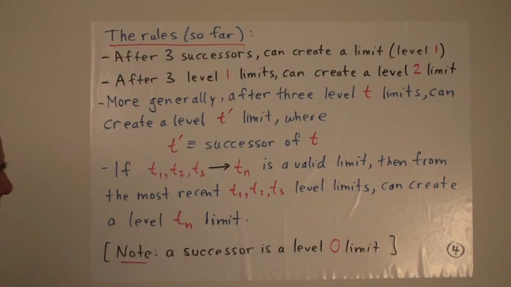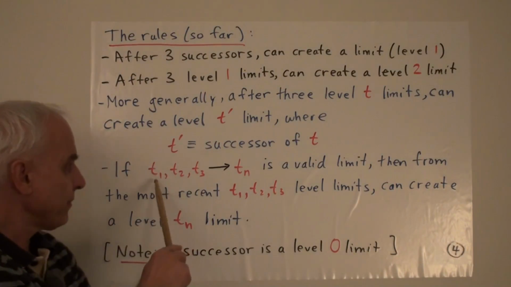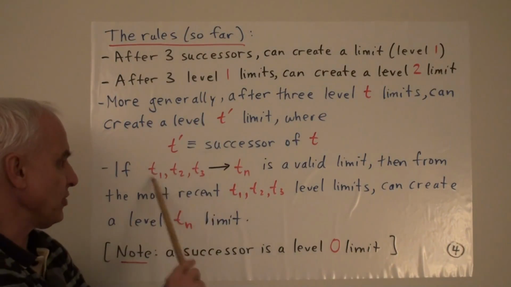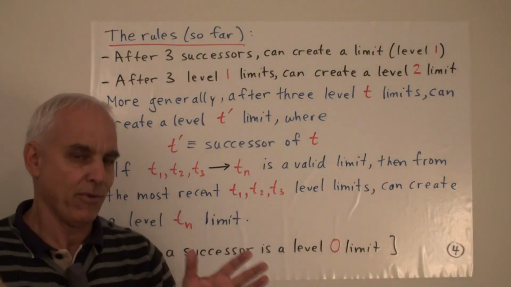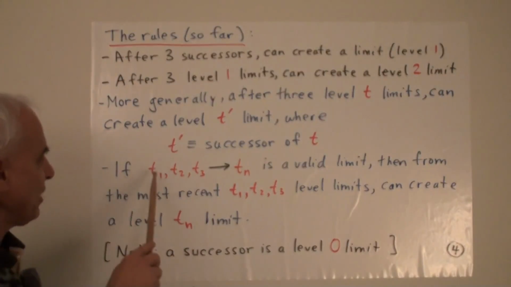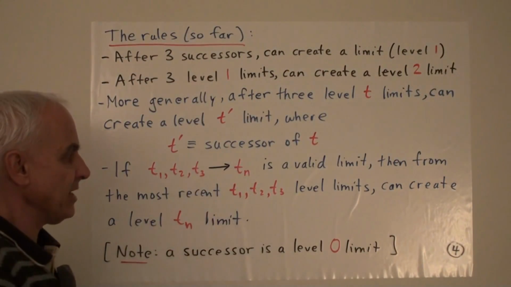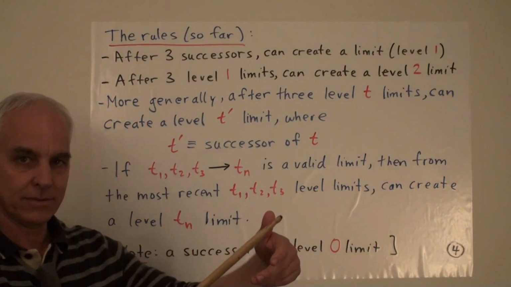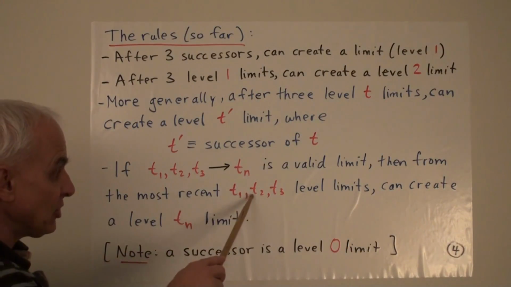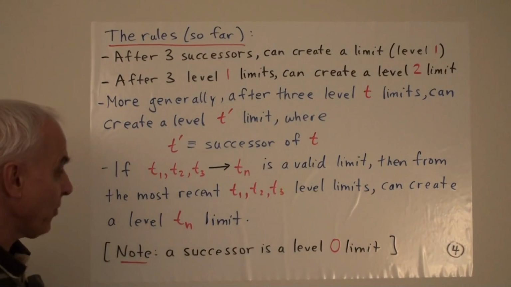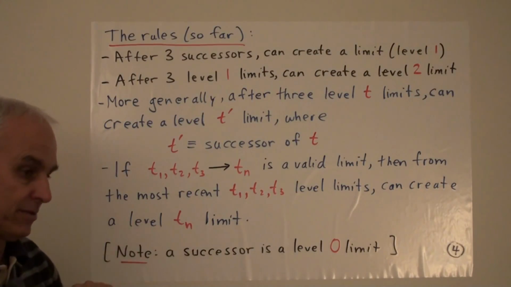And another thing that we've observed is that, let's say that we have labels, and I'm just using t's here to be rather open-ended about what these labels actually are. So if t1, t2, and t3 going to tn is a valid limit, then from the most recent t1, t2, t3 level limits, we can create a level tn limit.